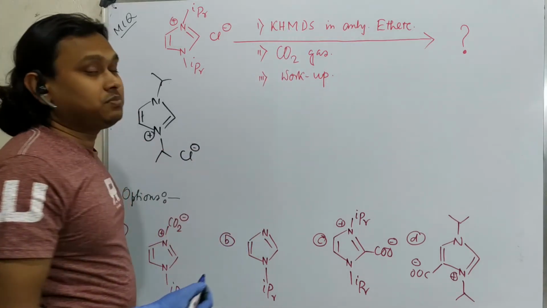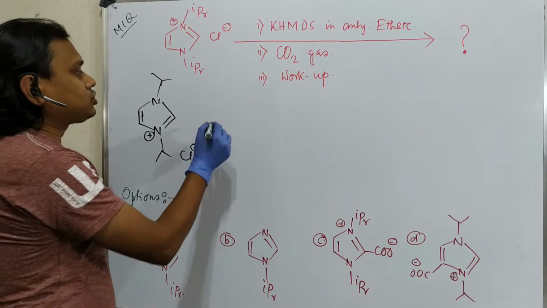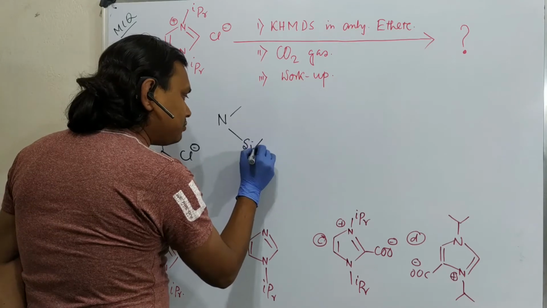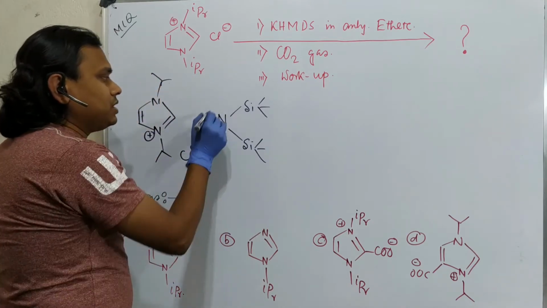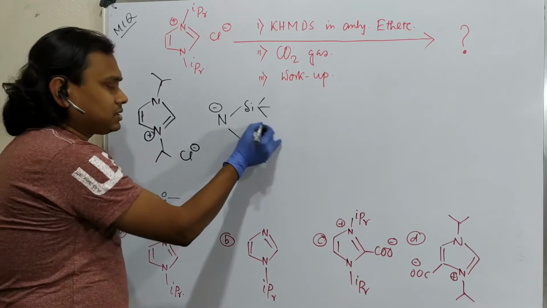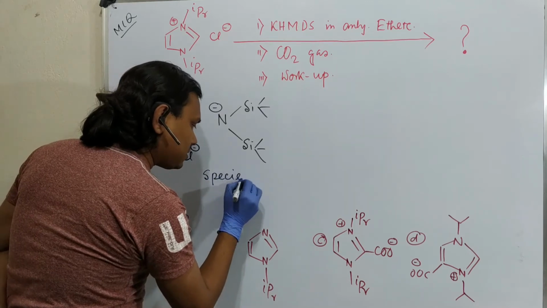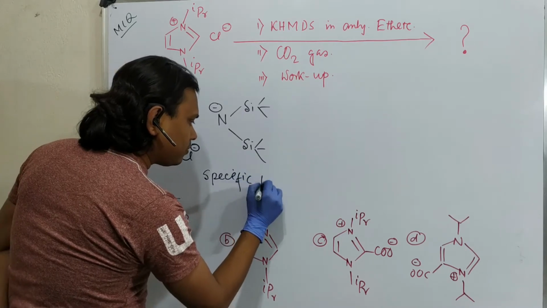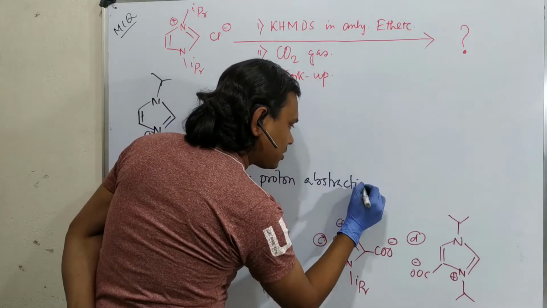And this is KHMDS in anhydrous ether. What is this KHMDS? KHMDS is a very strong base. What do I mean? Actually, it's a nitrogen anion, hexamethyl disilyl amide, and K means potassium. Okay, so now this is a very strong base, first of all, we know. Second thing, this is very bulky. So this is nothing but actually a specific proton abstracting agent.